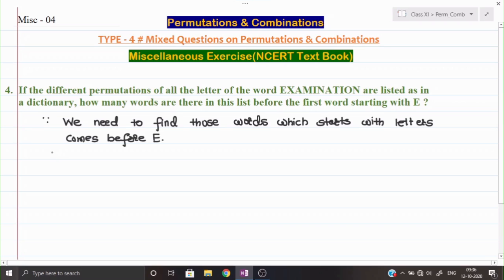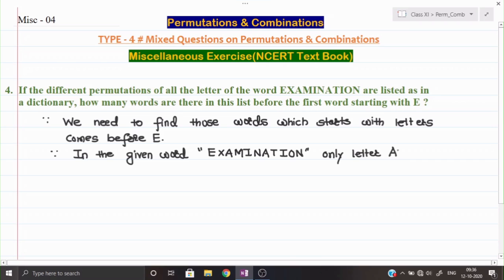Now we can say that since in the given word EXAMINATION, only letter A comes. Letter A is given.